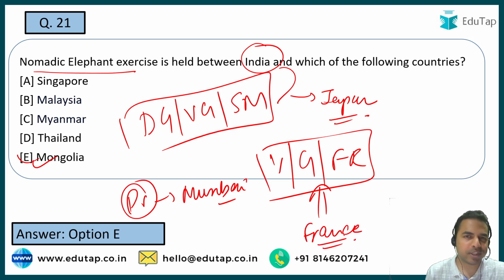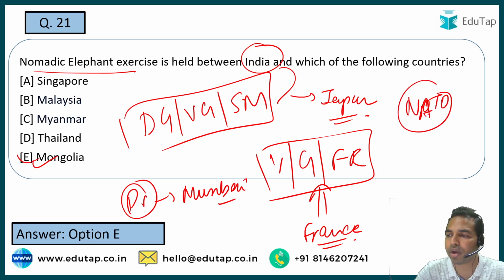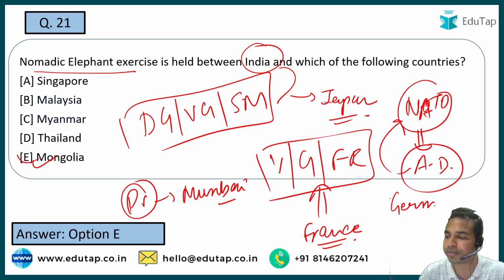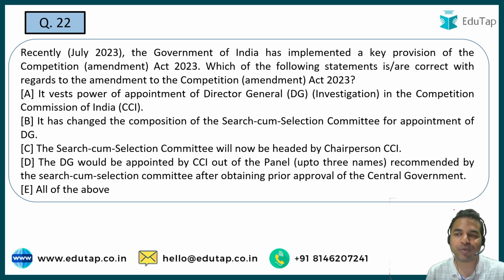Okay, so now guys, apart from that, one of the largest air defense exercises was conducted by a group, and the name of that group is NATO. And guys, the name of that exercise was Air Defender. So the Air Defender exercise was conducted by NATO, and this exercise was led and hosted by Germany. So we have now discussed so many exercises. Let's move on to the next question.